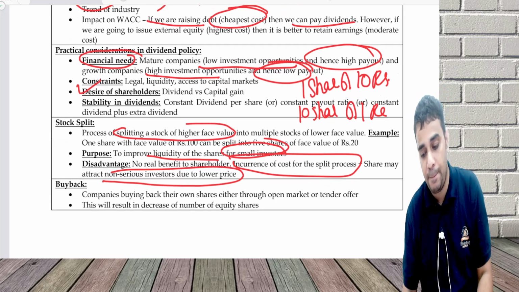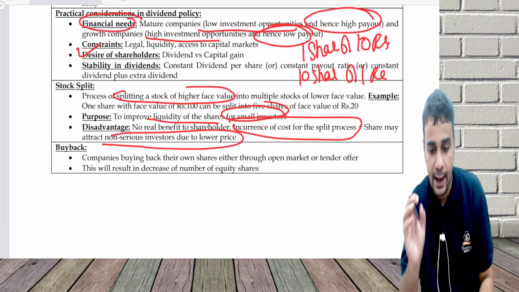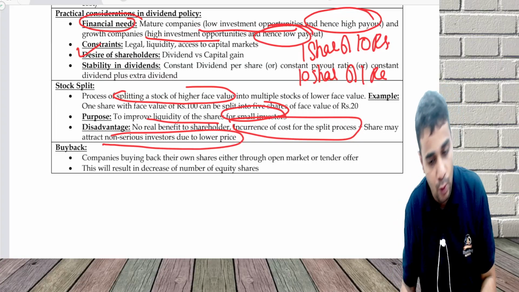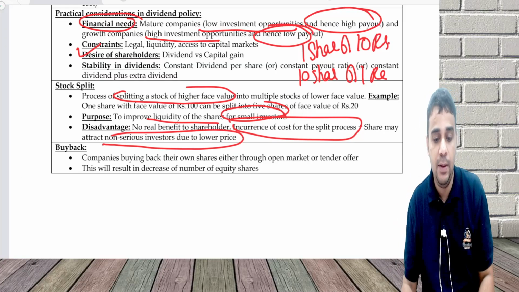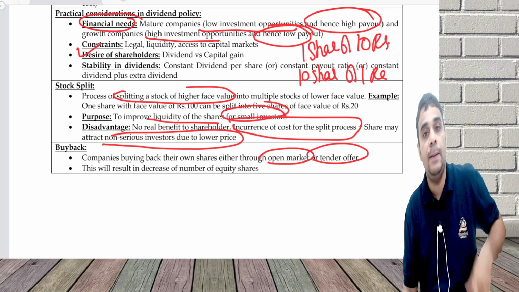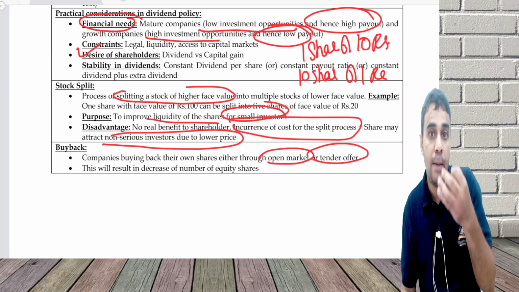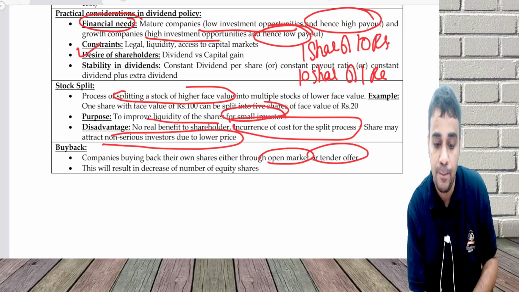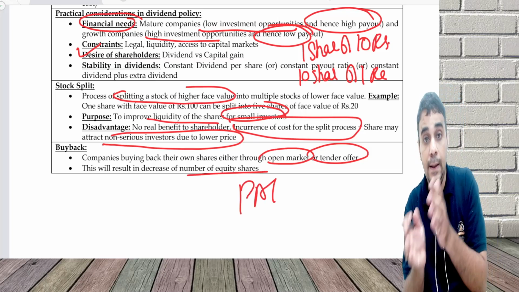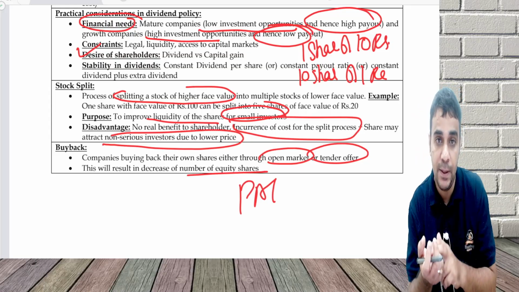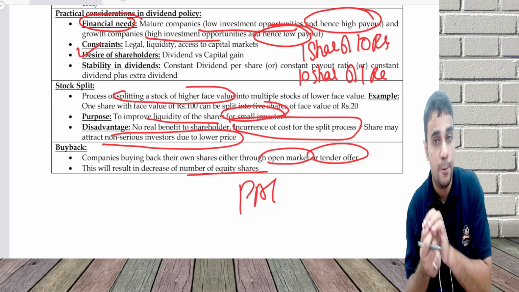Last part is buyback. You would have learned this buyback angle in your accounting also. Here companies are buying back their own shares. This can be either through an open market or through a tender offer. This will impact my net worth, will impact my book value per share, and will decrease the number of equity shares. With this, PAT also can go down. EPS can get impacted. All this we have seen in one question. PAT can change, EPS can change, net worth can change, book value per share can change.